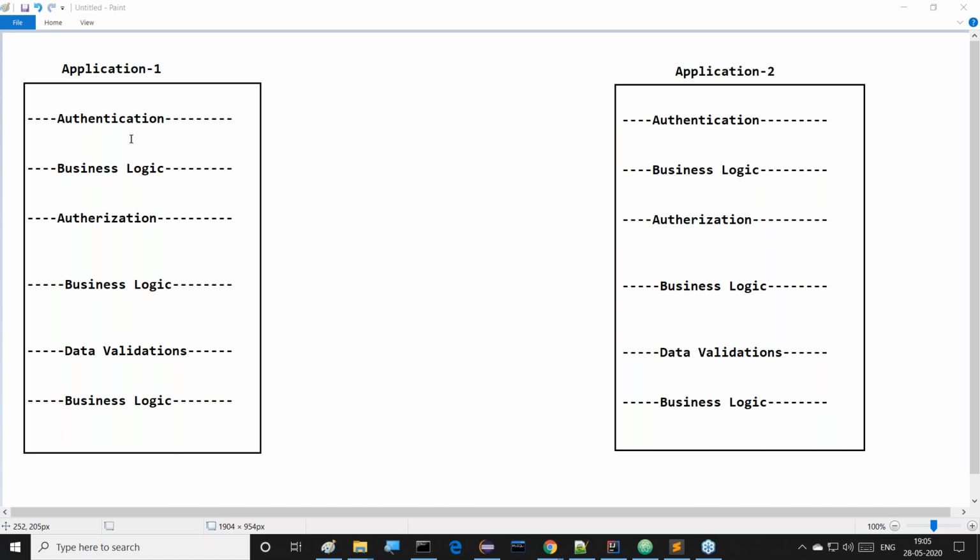But authentication is required in all bank applications. Authorization is required in all bank applications. Data validations are required in all bank applications. Security is required separately in all bank applications. But they are commonly used for each and every bank, so they are nothing but services. But the bank-specific, client-specific requirement we are implementing is called business logic. Guys, are all of you getting clarity on business logic and services logic?